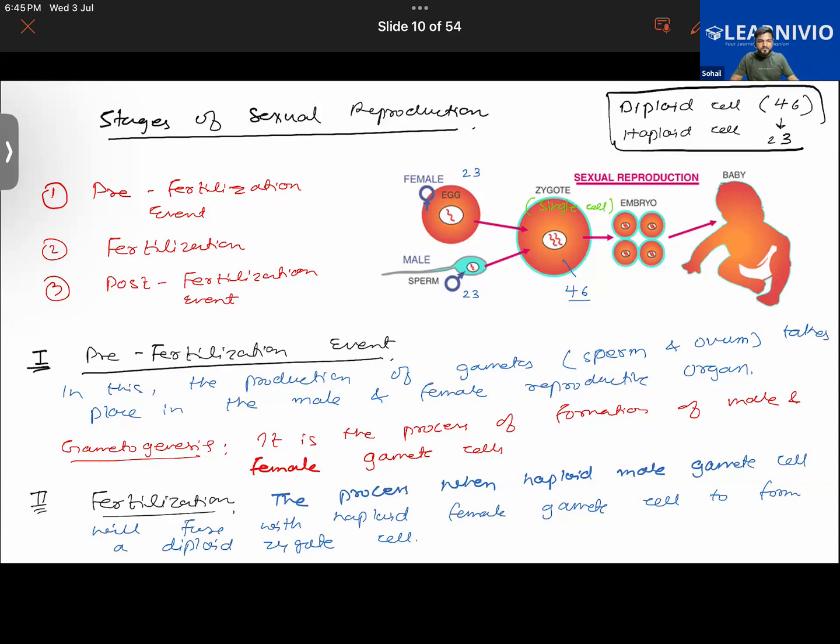Here, production of sex cells takes place in the body of the parents. Basically, it is the production of the gametes, namely the sperm and ovum, in the male and female parent, particularly in the reproductive organs. What does pre mean?